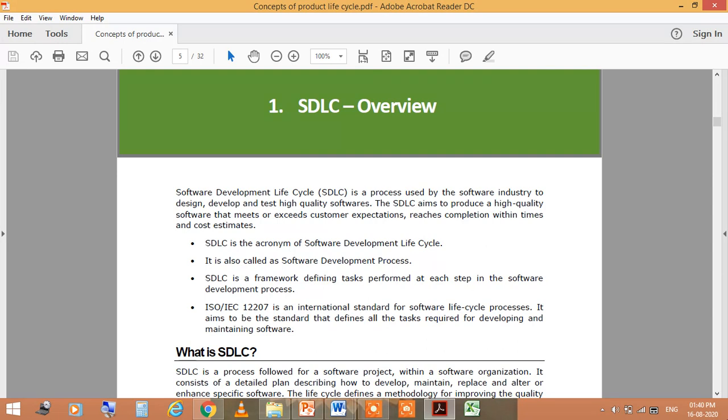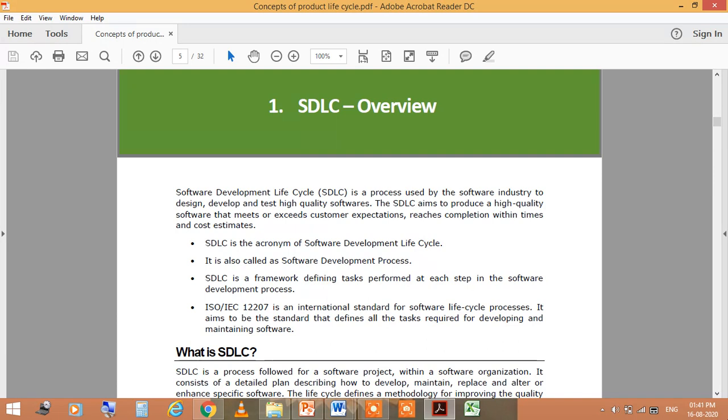Today I am going to take the lecture on the topic Software Development Life Cycle. This software development life cycle is a cycle in which there are different phases, and these phases are used for developing your software, or you can say package, right? So there are different phases. We will discuss those phases here.